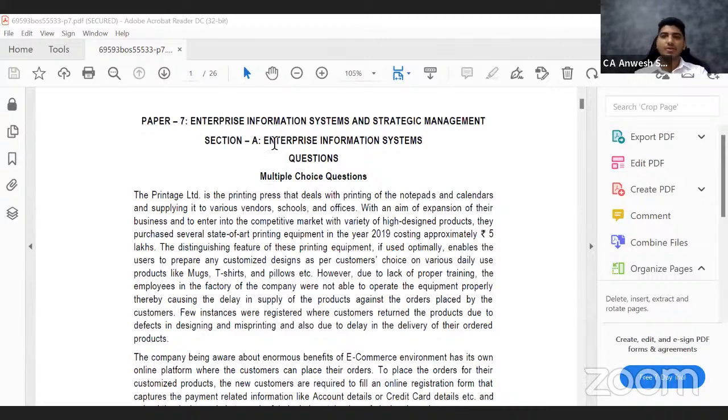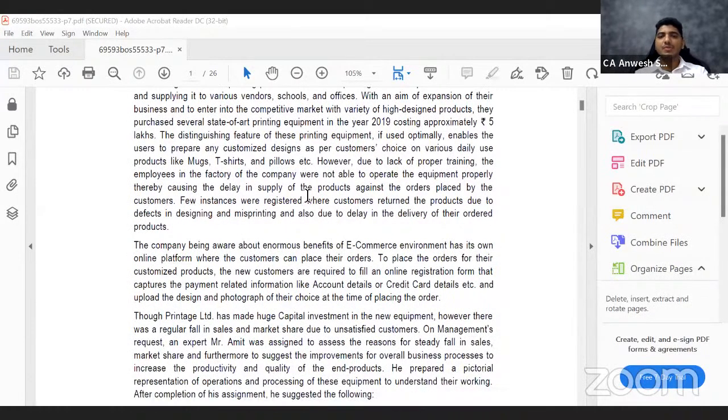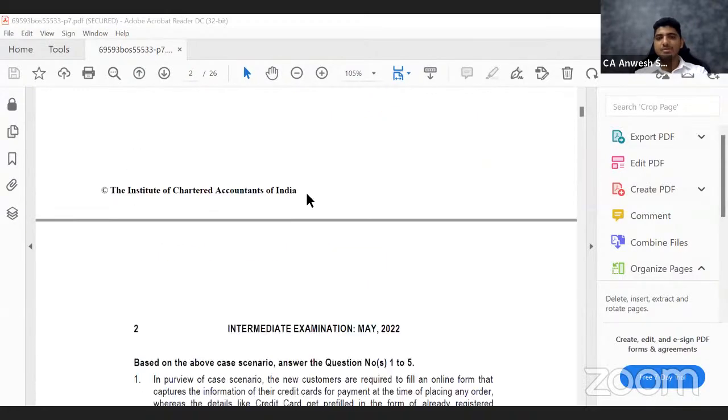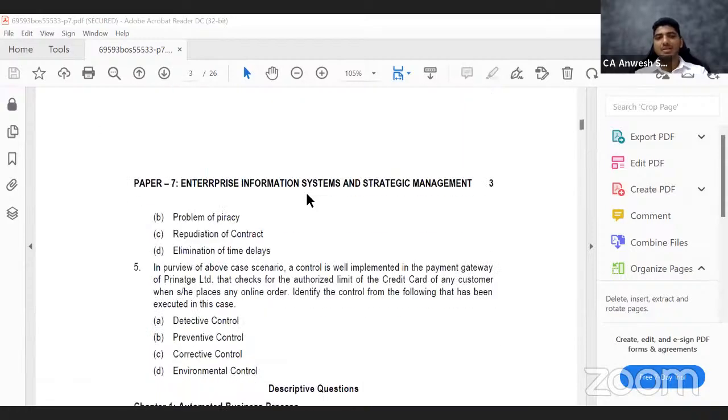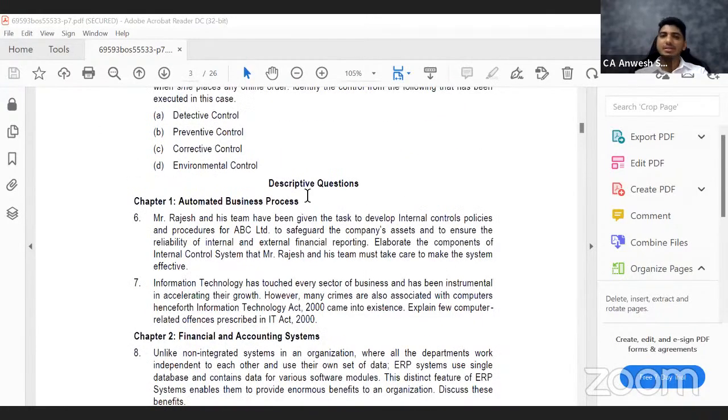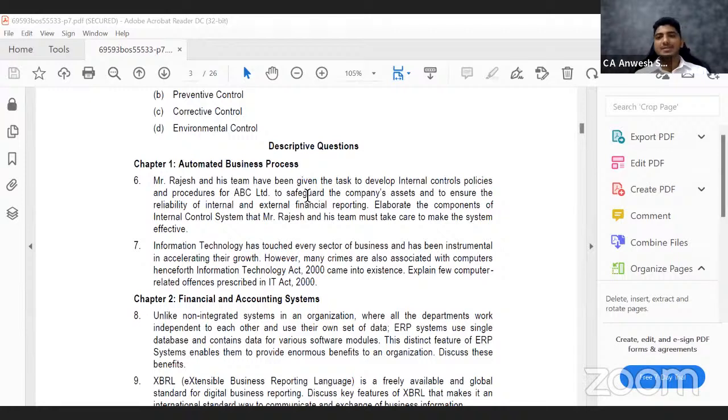This is Section A, EIS, we are going to talk about. The first part is a lengthy MCQ. We will take this MCQ up probably at the end, because for the initial 40-45 minutes I want to discuss the theoretical or descriptive questions. First, let us understand the question clearly.